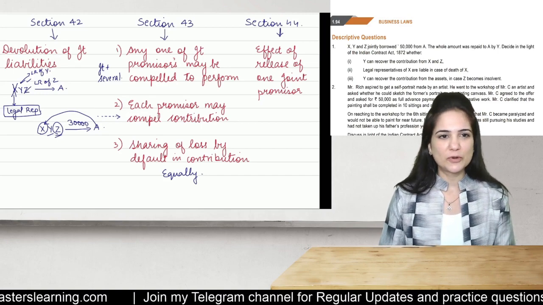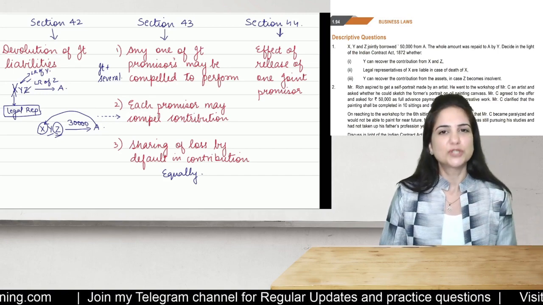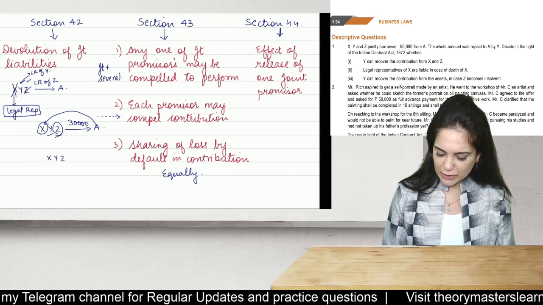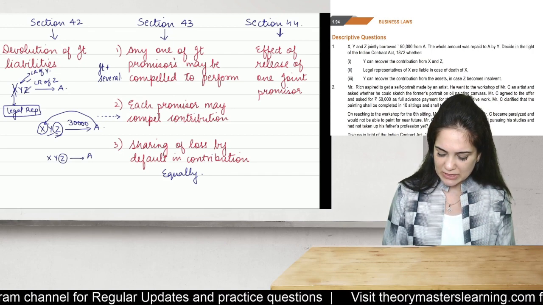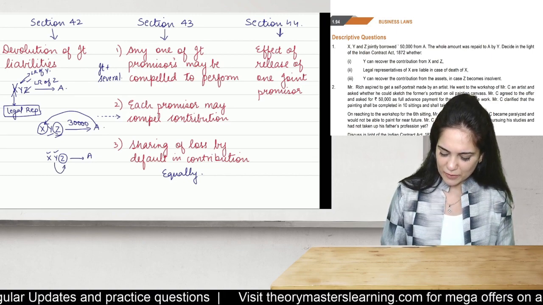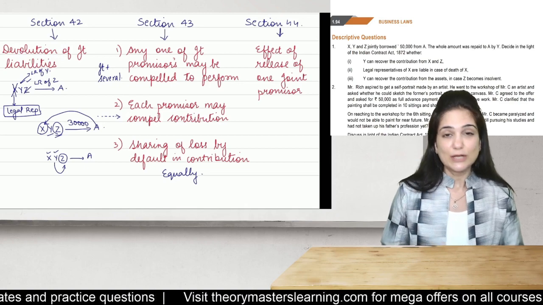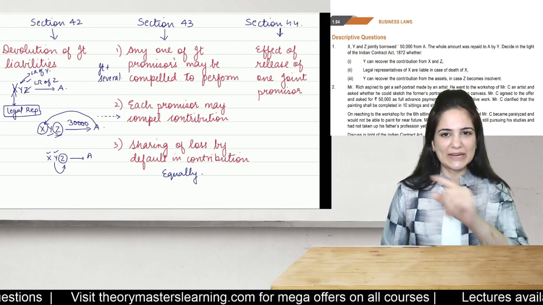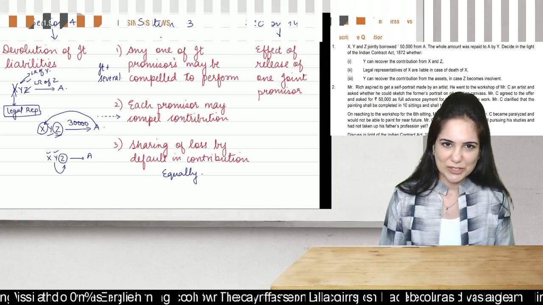Section 44 talks about release of one of the joint promisers. Now, release of one joint promiser will not release the other joint promisers. They will be liable. Later on, they can recover the money from the promisers so released. So yes, you were able to recall the concept of joint promise. Now, let us apply that to the question.